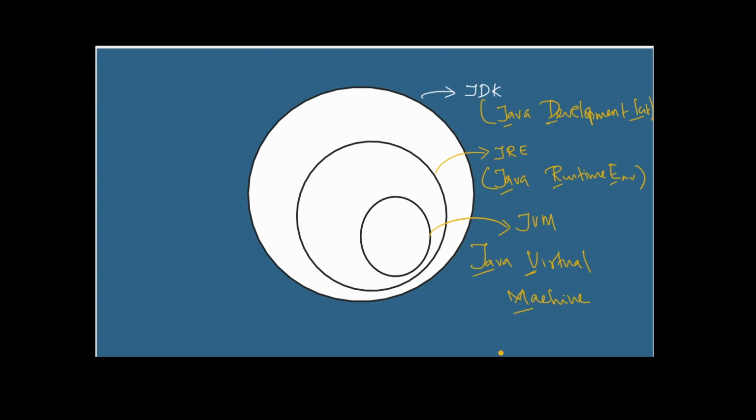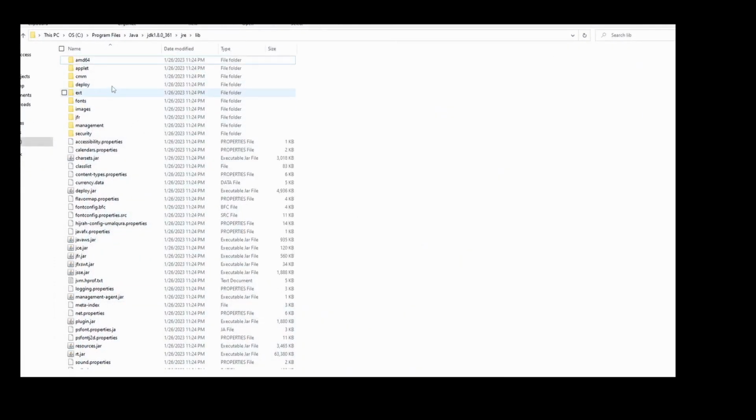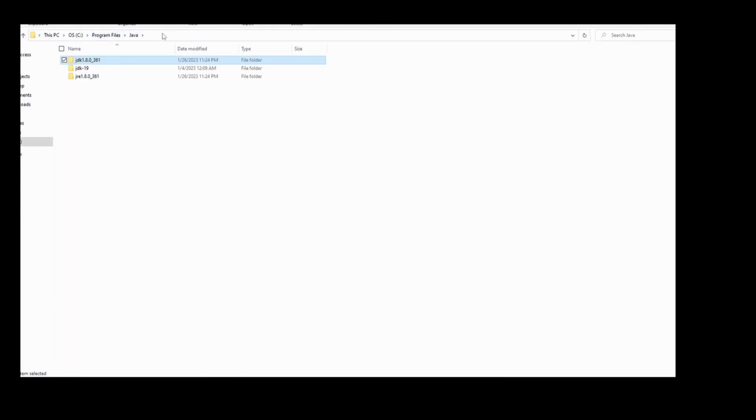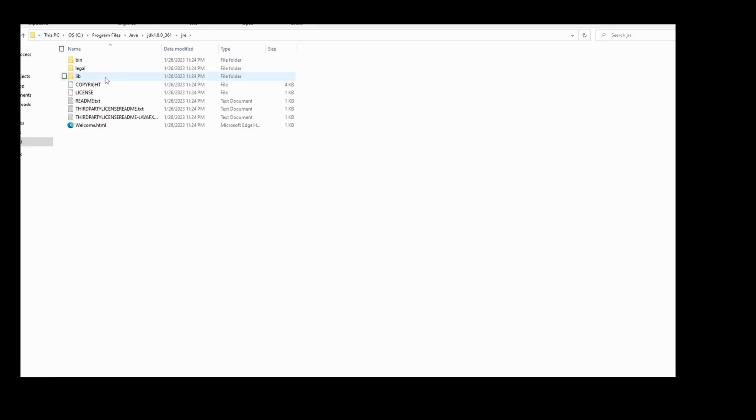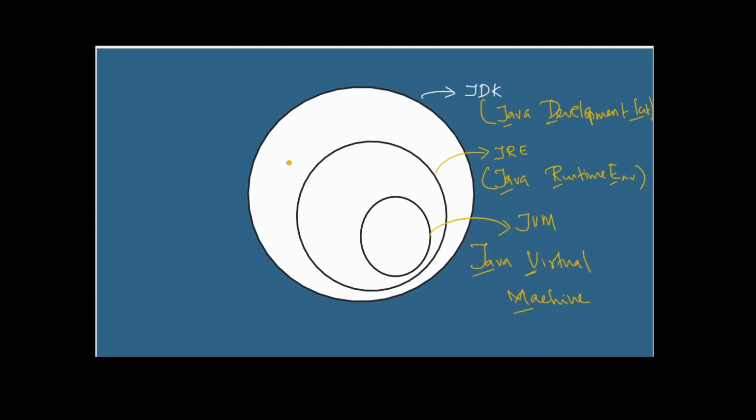I will show you whether we have the same structure in the Java installation files. For that we need to get into the place where we have our Java. For example, in my machine I have Java in C:\Program Files\Java. Inside this place I have a JDK folder, and inside the JDK folder we have a folder called JRE. So it proves that the JDK is the outer layer, then the JRE comes in, and in turn the JRE has the JVM code inside it. I think now it's more clear.